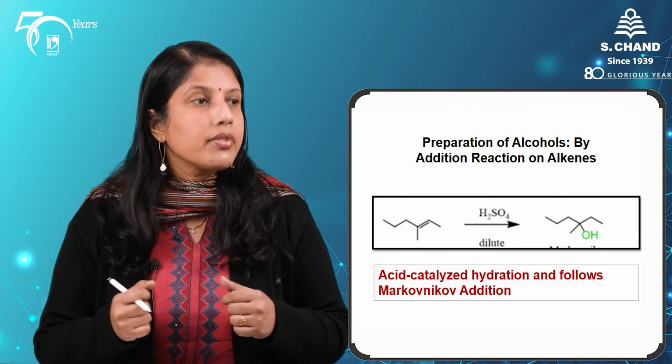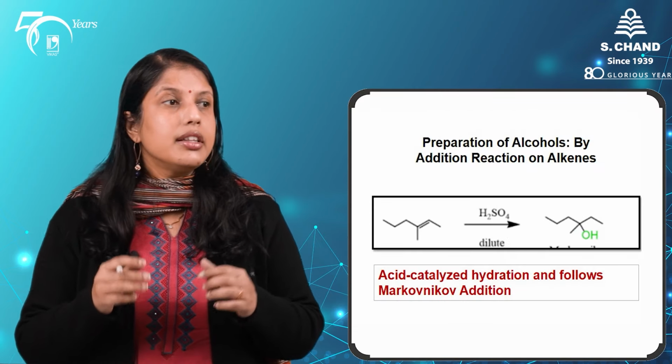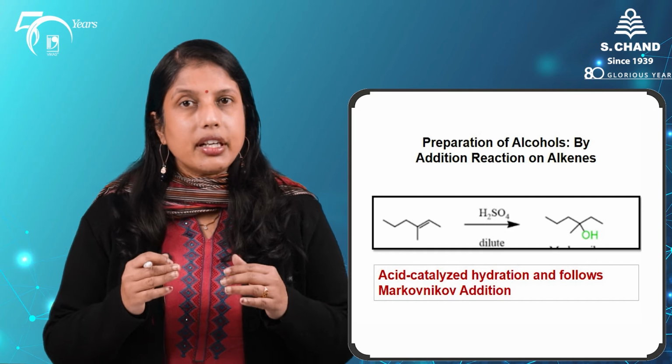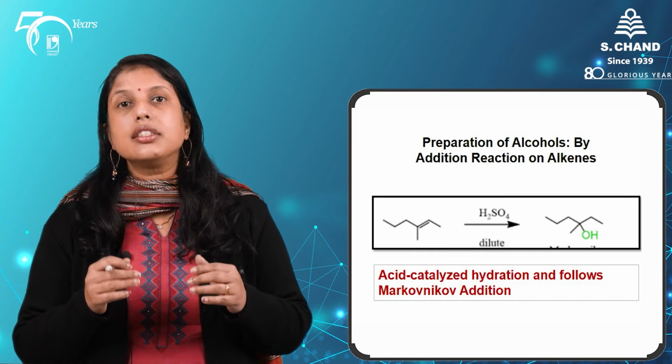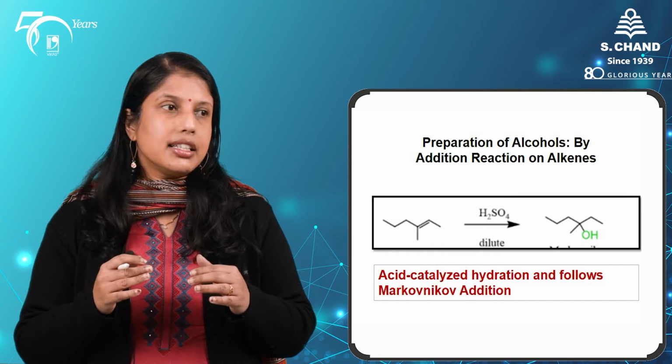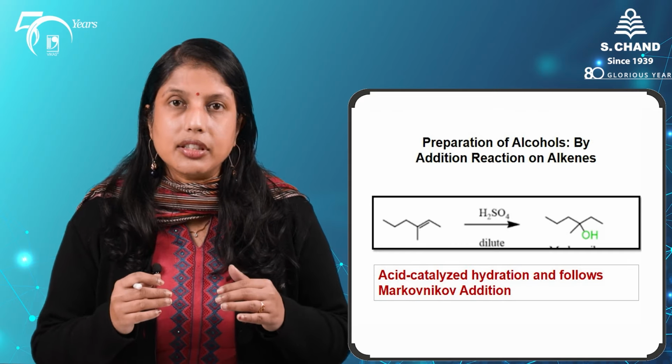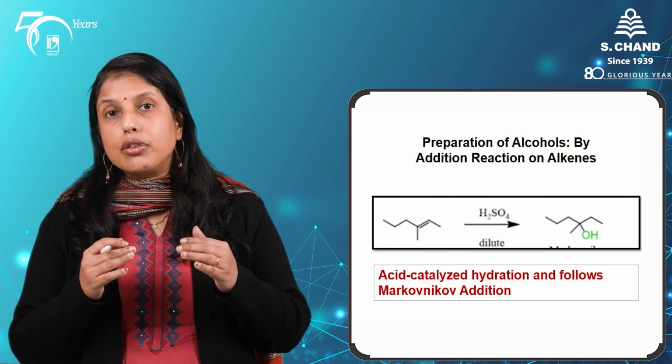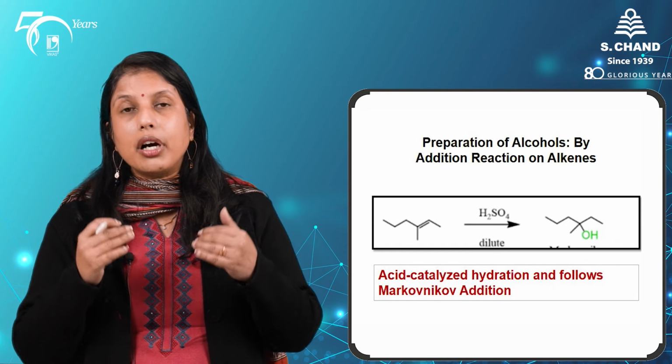Another method for preparing our alcohols is by the addition reaction on alkenes. If you remember, alkenes can be converted to alcohols through an acid catalyzed hydration reaction. Here the reaction is going to proceed with Markovnikov's addition selectivity.